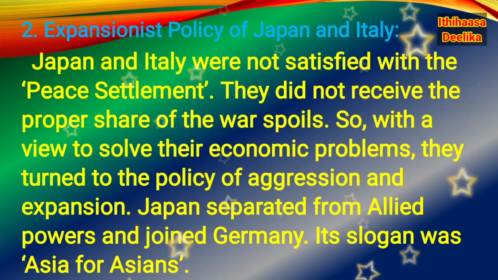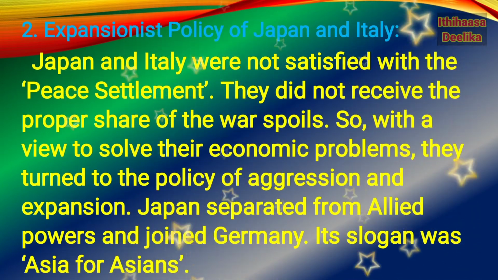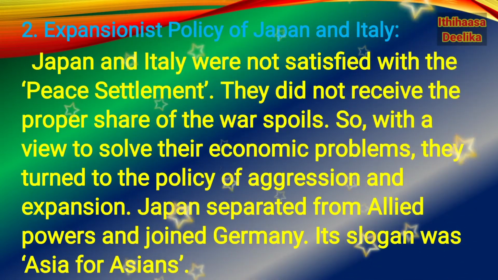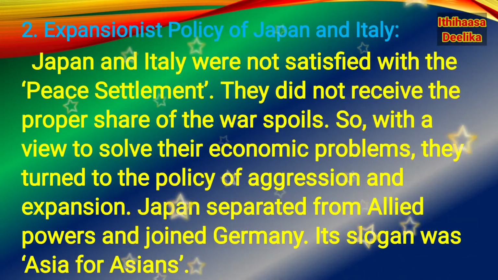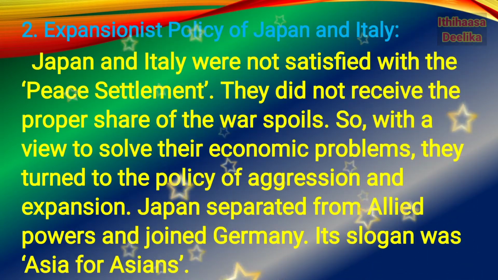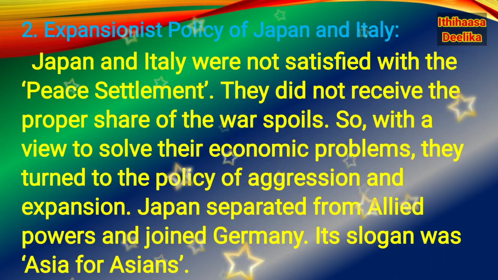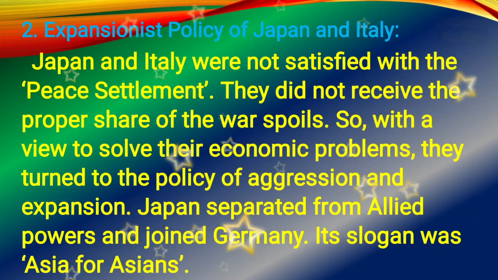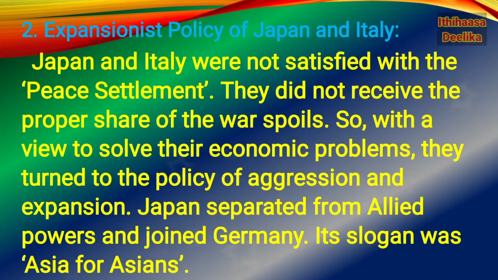So Japan and Italy were not satisfied with the peace treaty of Paris. Therefore, they followed the policy of aggression and expansion. Japan separated from the Allied powers and joined Germany. Its slogan was Asia for Asians.